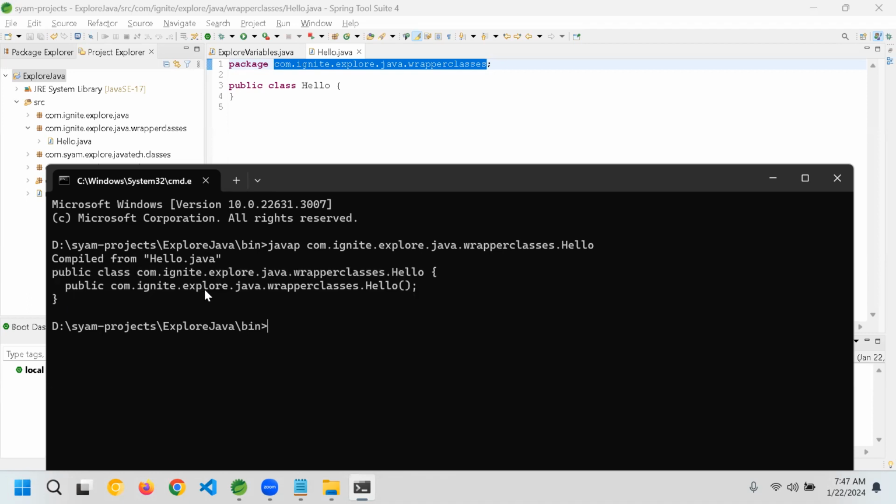What is added here? By default, it extends Object, which is not shown here, but I'll show you how it will be. And it added a method inside it, public com.ignite.hello. Can you see this one? The line which I highlighted? Yes, sir. Whether you specify it or not, your compiler will add certain things over there.